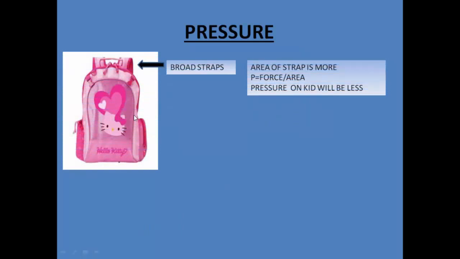Now you all must have seen your school bags. School bags have broad straps. Why are these broad straps important? Again, apply the same formula. We know that pressure is equal to force divided by area, and broad straps mean more area. So when the area is more, pressure on the kid will be less.